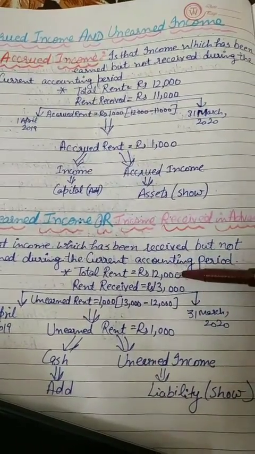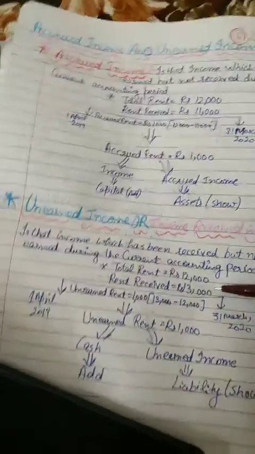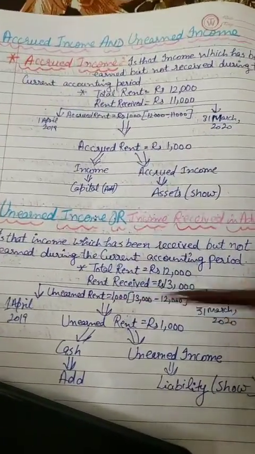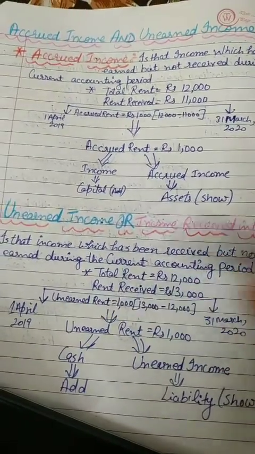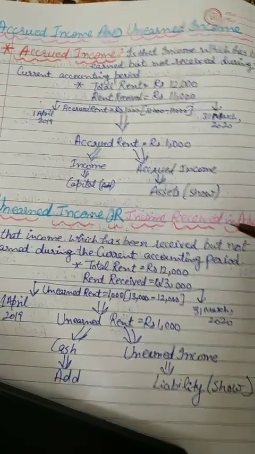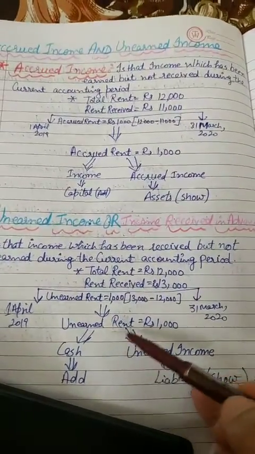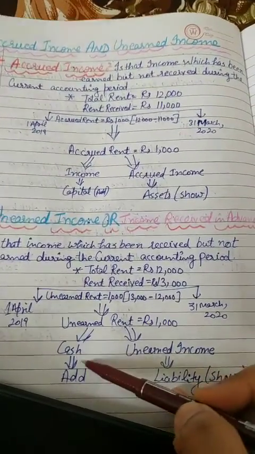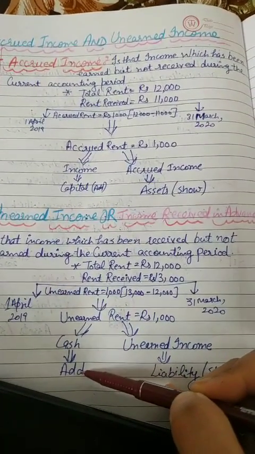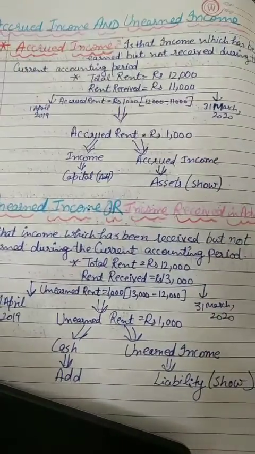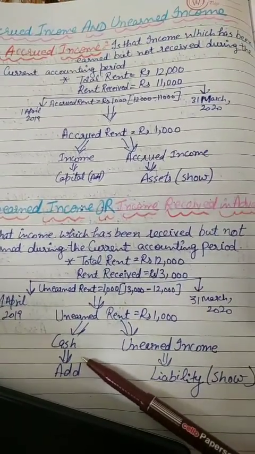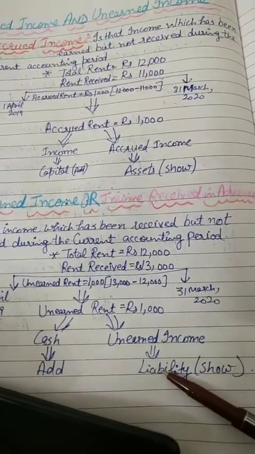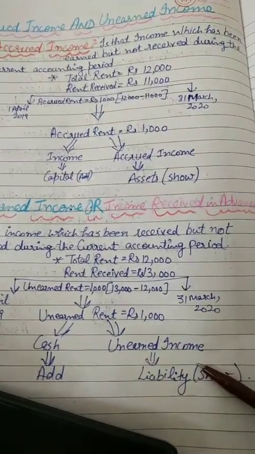You have to receive 12,000 but you are receiving 13,000, an extra 1,000. This extra income you are receiving is known as unearned income. Then you will add 1,000 on the cash side. In the accounting equation there are two sides, cash and capital. You add this on the cash side, and unearned income must be shown on the liability side of the balance sheet.